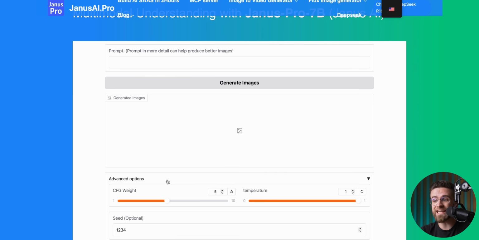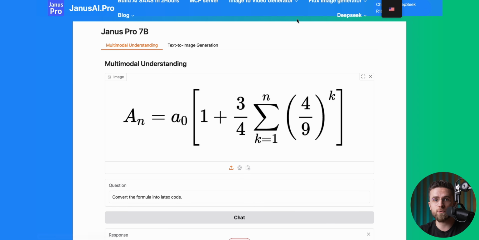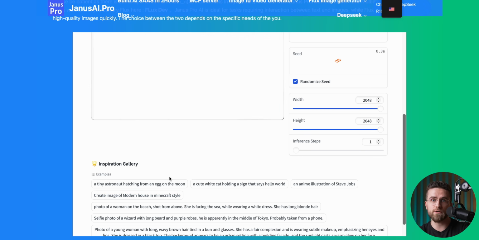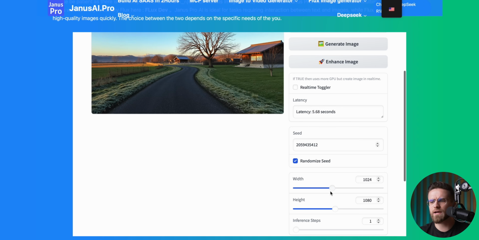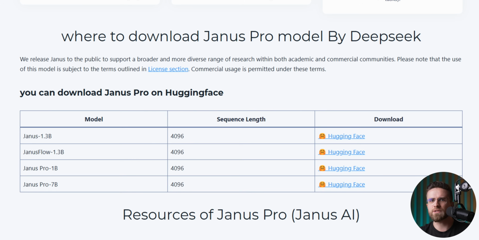Janus can also read images, which means you can ask it to explain a meme, interpret a formula, or identify an object. Still, I mainly think of it as an image generator, mostly because using it for other stuff is a bit cumbersome. You usually have to fiddle with parameters or work through clunky interfaces, and that's not for everyone. But considering this model is so small, can run locally, and still produce great results,